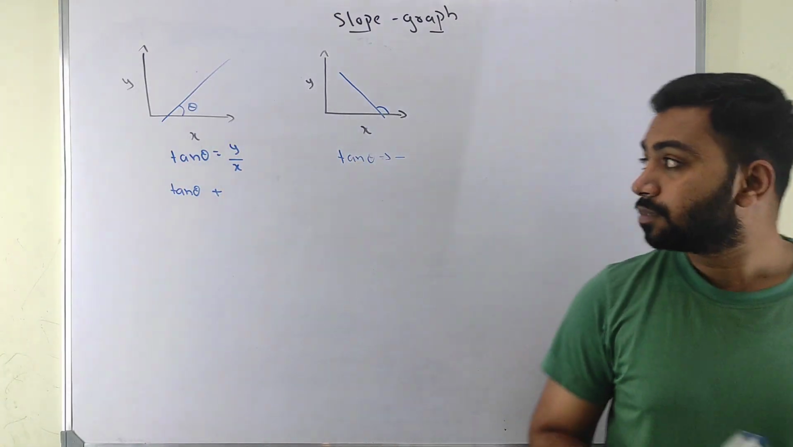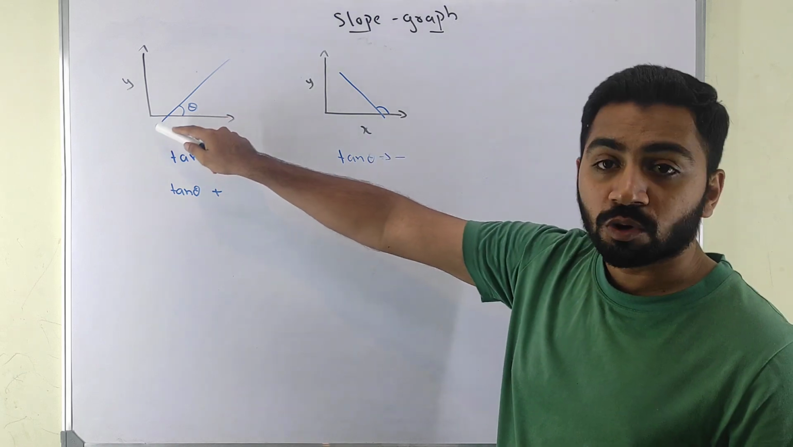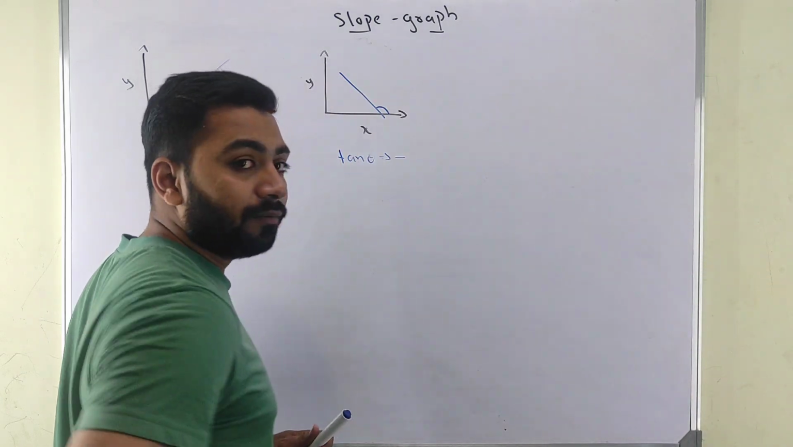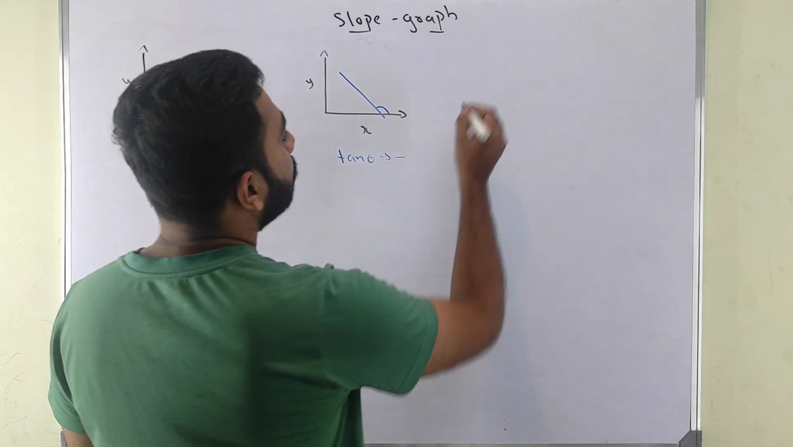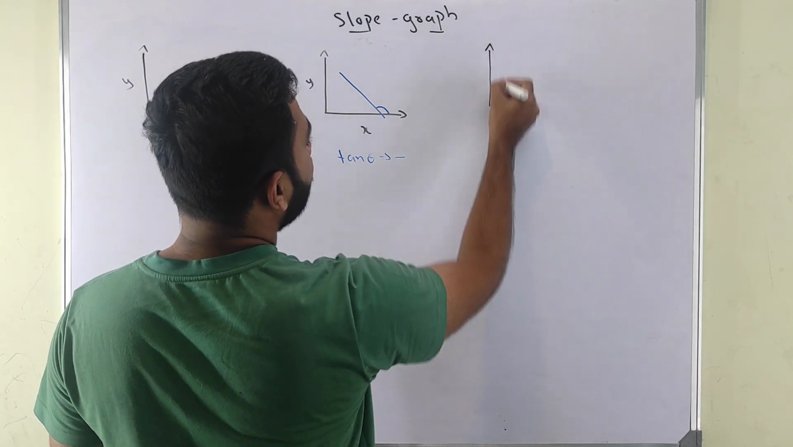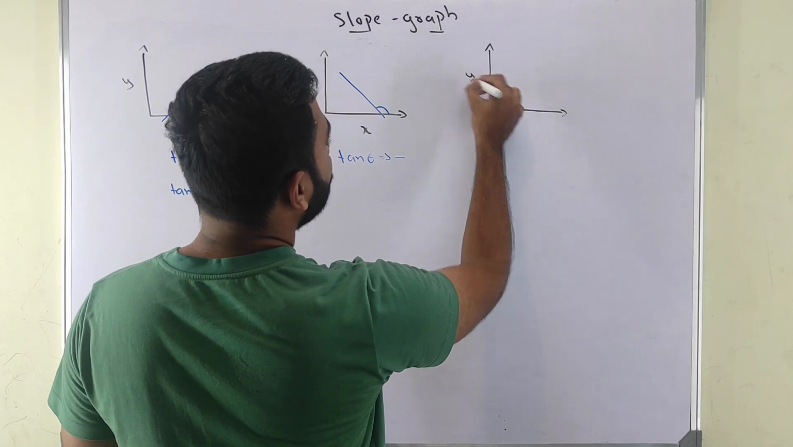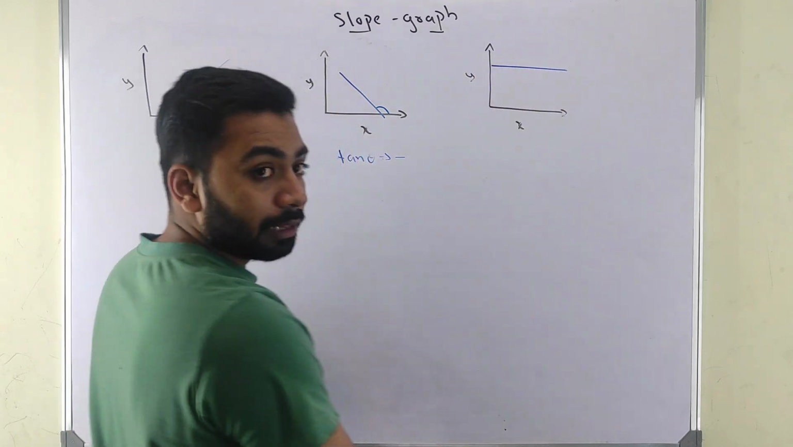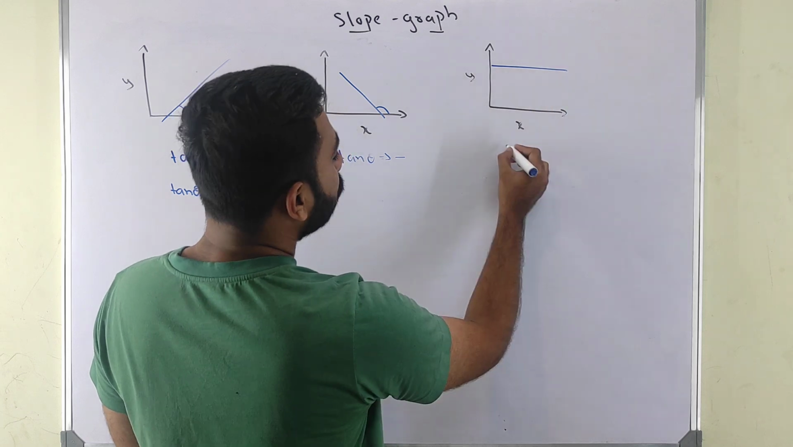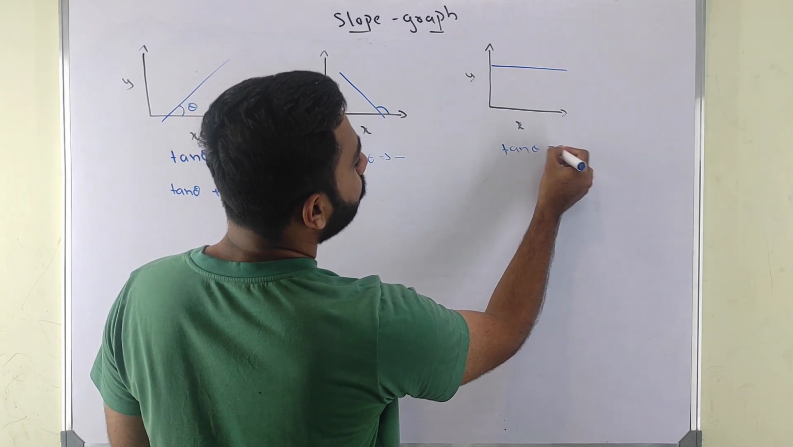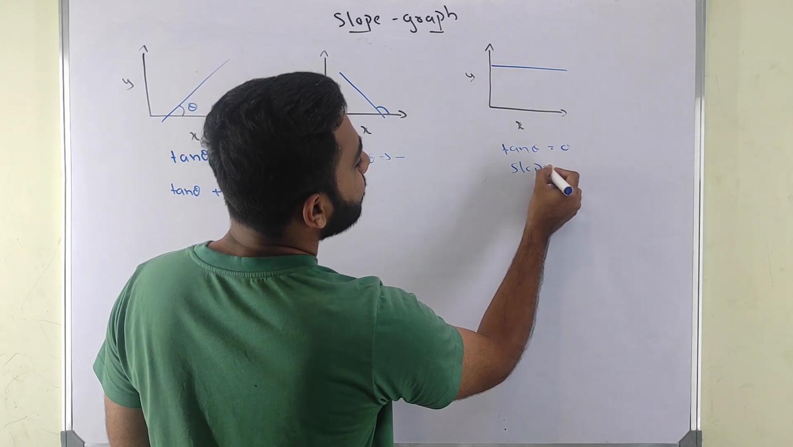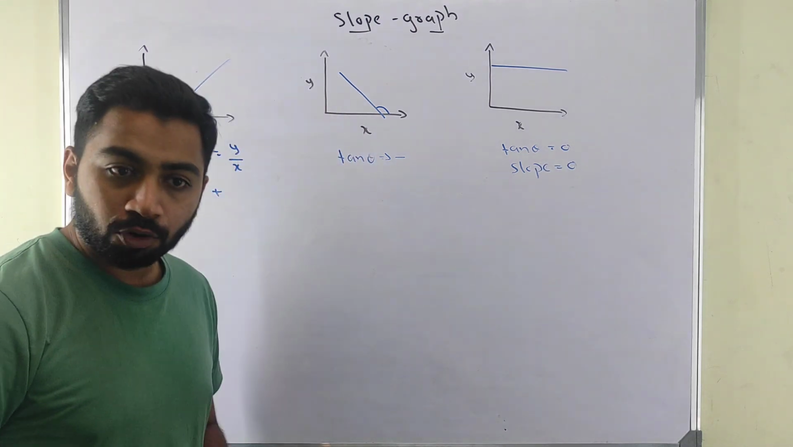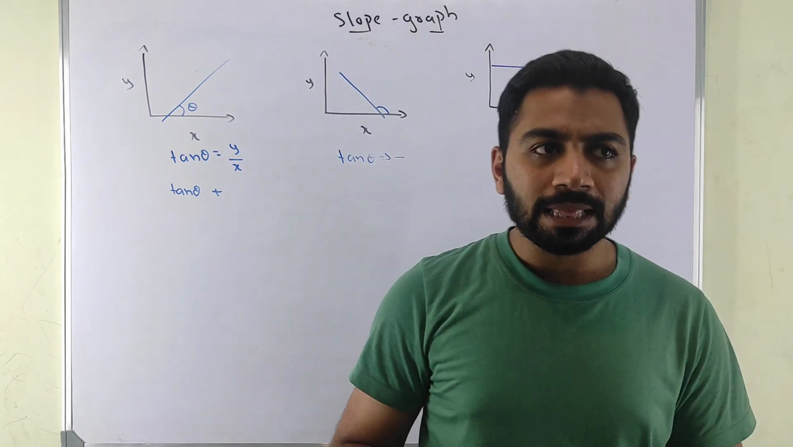Two most important terms: when your slope is positive, and when your slope is negative. And one more thing we have, when your slope is zero. For example, you have a graph like y equals x axis, only a straight line. Here your tan theta is equal to zero because your slope is zero. All these three are very important because we use them in our main graphs.